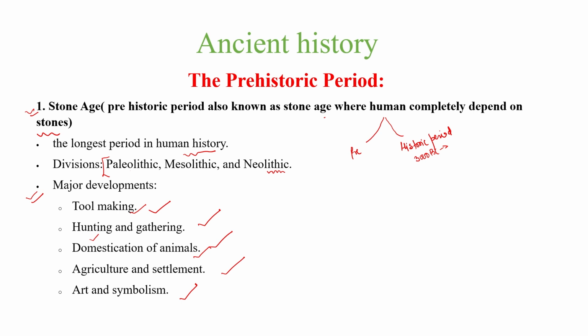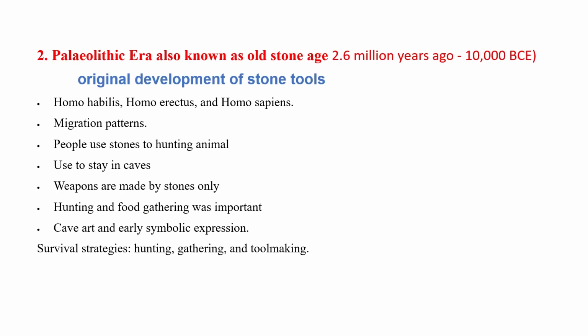So this is the whole prehistoric period; we will discuss it in the next chapter. Basically, we will discuss the Paleolithic time, the Mesolithic time, and the Neolithic time. How humans developed in the Paleolithic age, then what the major developments done by humans in the Mesolithic age were, and what the new developments done by humans during the Neolithic age were. Clear? So the prehistoric period, the period when humans totally depended on stone, or the period before metal, is known as the prehistoric period.